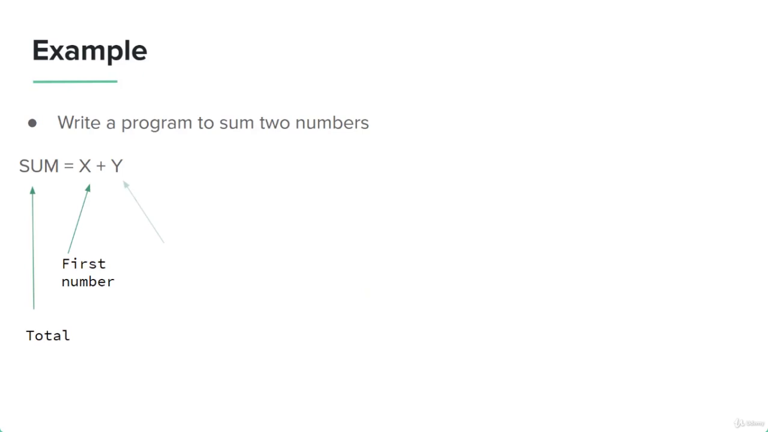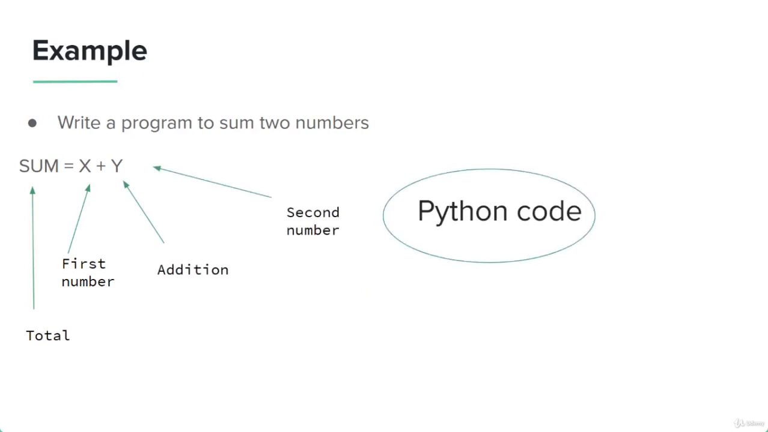Let's write a program to sum two numbers. Right now, you do not know Python, you do not know how to code, but let's just forget about that. Let's just concentrate on the problem over here. We want to calculate the sum of two numbers. Obviously, whenever we want to calculate the sum, we're talking about addition. So we want to add two numbers.